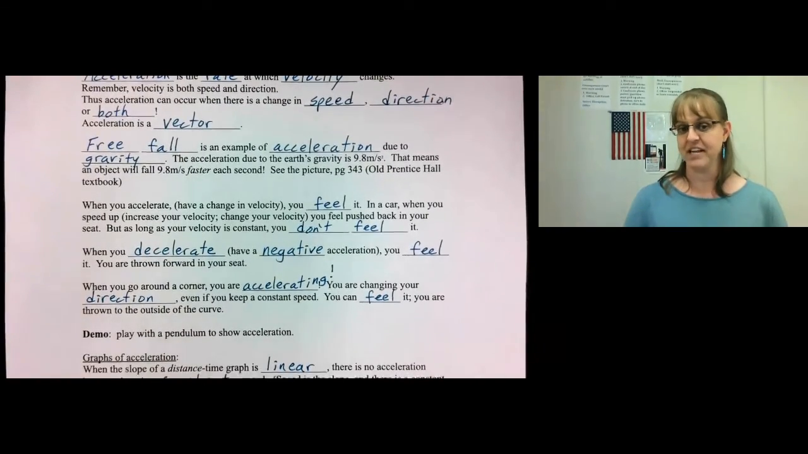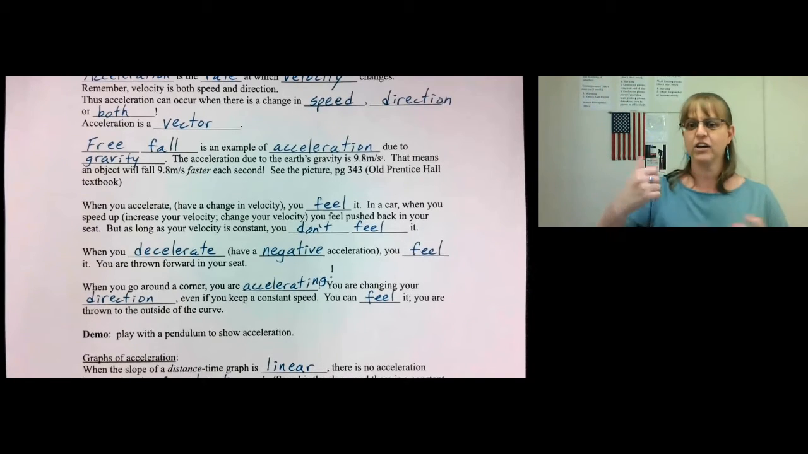An example of acceleration is free fall. Free fall is when you're falling due to gravity. And the gravity makes you speed up. There are no other forces causing you to speed up. The acceleration due to Earth's gravity is 9.8 meters per second squared. This is a constant. This means that you will fall 9.8 meters per second faster each second.